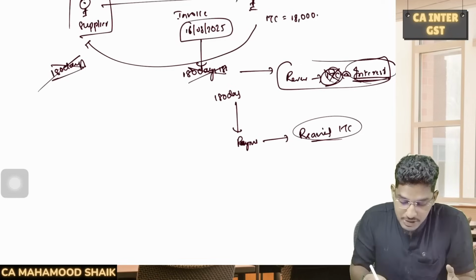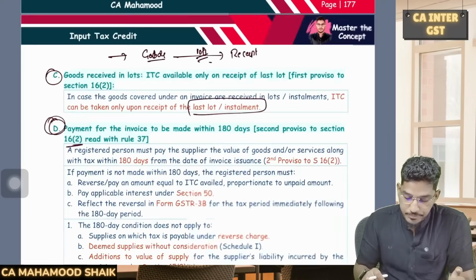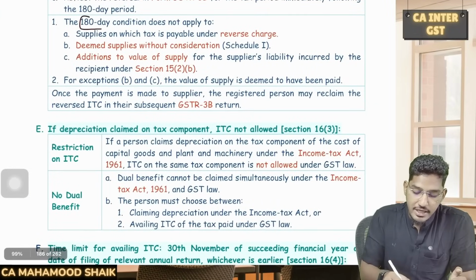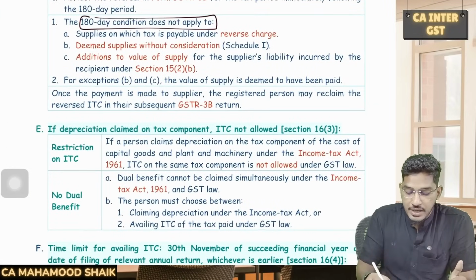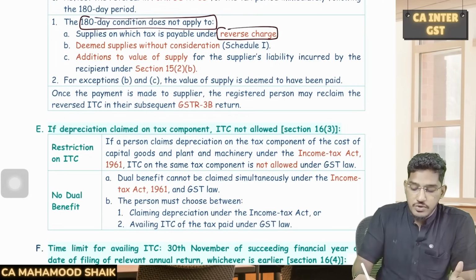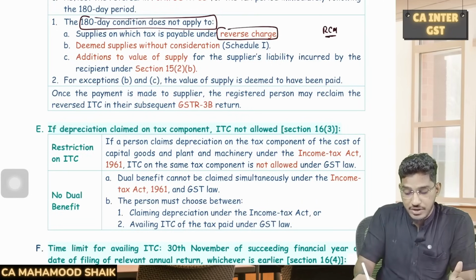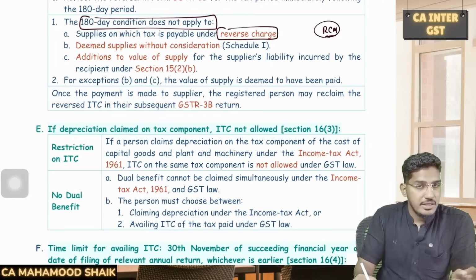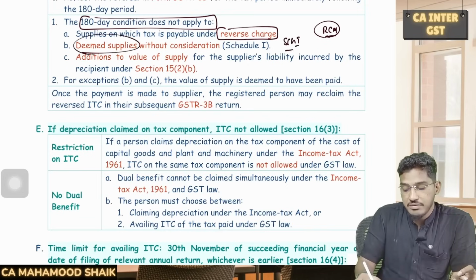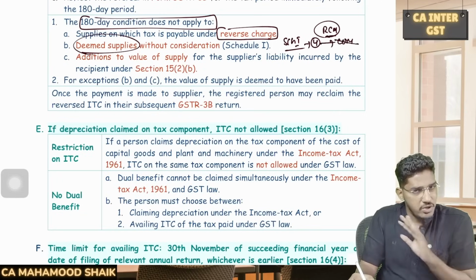Sir, what are the exceptions to that 180 days payment rule? So if you see here, these are the exceptions. That means the 180-day condition will not become applicable in the following cases. First, in case you are availing the input tax credit on tax which you have paid on reverse charge basis, the condition of making the payment within 180 days will not become applicable. Similarly, deemed supplies. As we all are aware, in Schedule 1 they have mentioned 4 activities which will be deemed as supply even without consideration. So in those cases also, the 180-day condition will not become applicable.